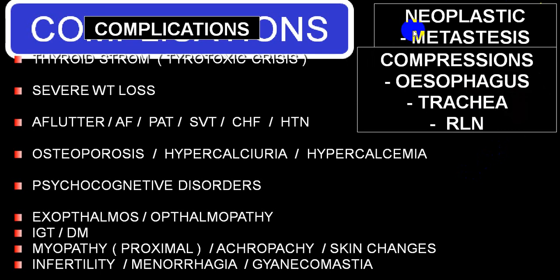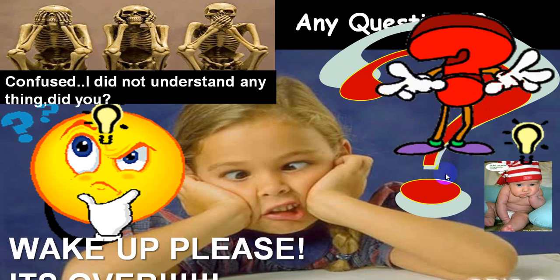And secondary to neoplastic disease, secondary metastasis, toxic goiter or neoplastic goiter can produce compressive symptoms on the esophagus, trachea, and recurrent laryngeal nerve. Also, you can have complications secondary to surgery or radiotherapy or because of drugs. That can also be one of the things.